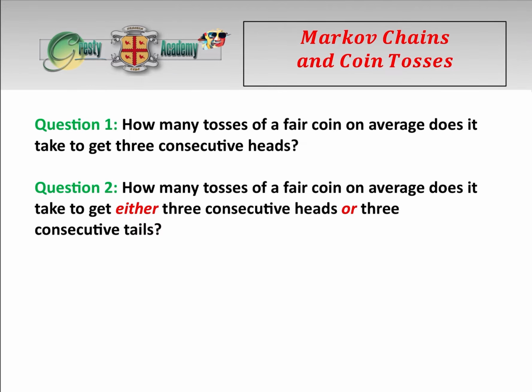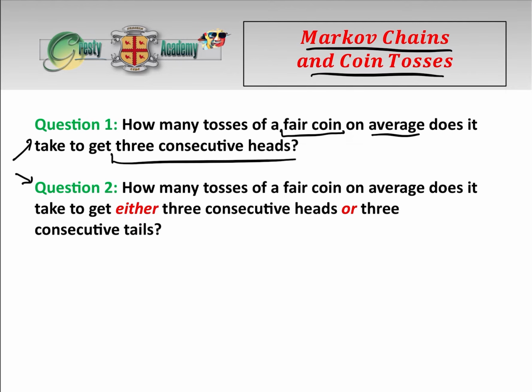Okay, so today we're going to be looking at Markov chains and coin tosses and answering these two questions here. The first one: how many tosses of a fair coin, i.e. probability of heads and tails is half, on average, does it take to get 3 consecutive heads? That's the first question. And then the second one is either 3 consecutive heads or 3 consecutive tails.